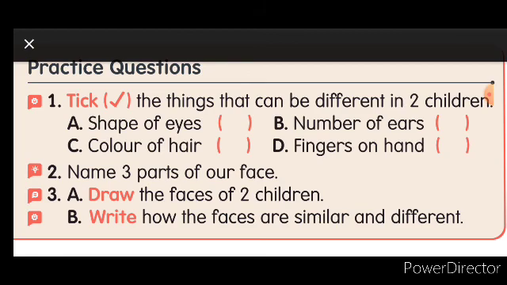So now today's one more work is in your activity book. In the rough book you will draw the face, how it was given in the workbook, and you can even name 3 parts: eyes, ears, nose, like that. Simple spellings you can pick and write only. Name the 3 parts. Draw the faces of 2 children. Write how the faces are similar and different.